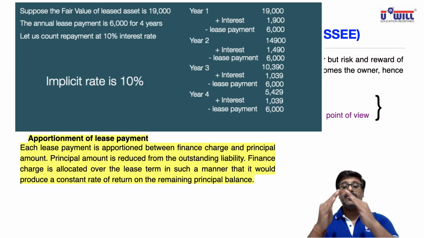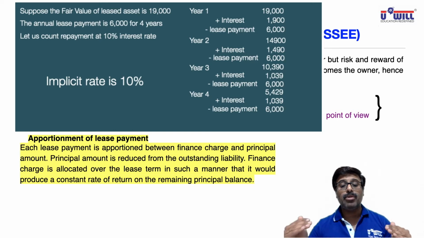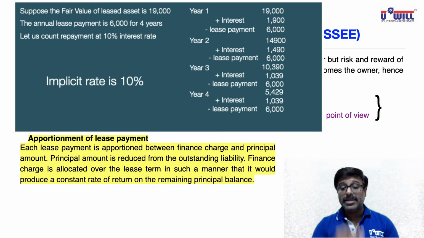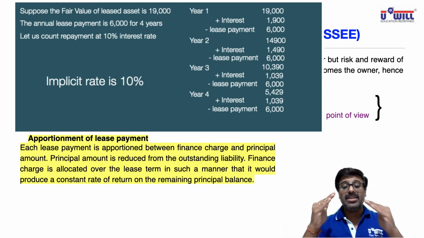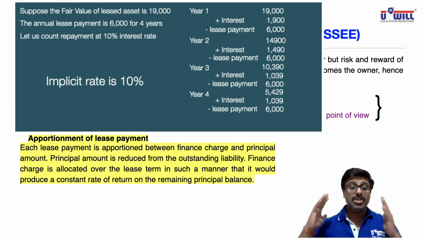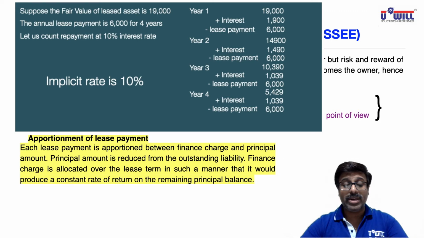In the third year out of 6,000, 1,039 we will debit in the P&L account, and the remaining amount, 4,961, we will minus from the outstanding liability. And in the last year, out of 6,000, 543 of interest will be debited to the P&L account, and the remaining amount 5,557 we will minus from the outstanding liability, so the liability will become 0. This is the meaning of this paragraph. I hope everyone is clear. If not clear, rewind and listen to it once again.